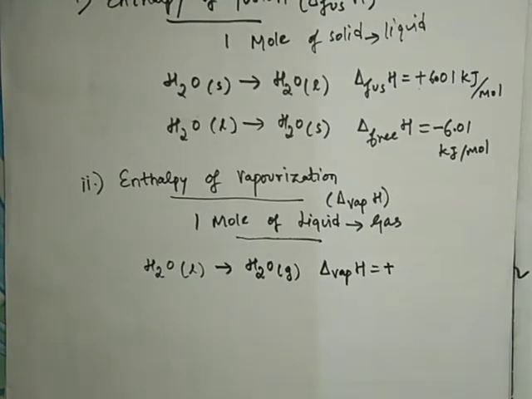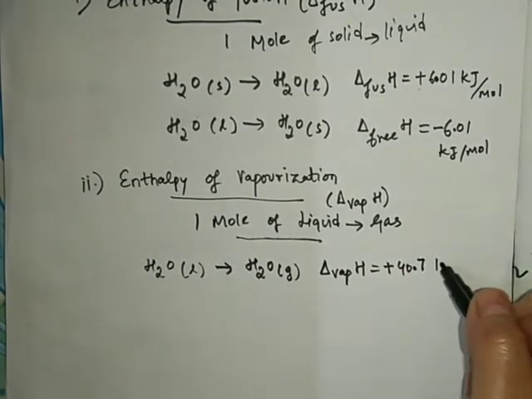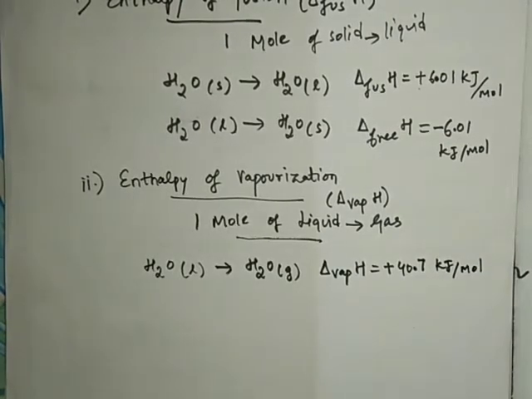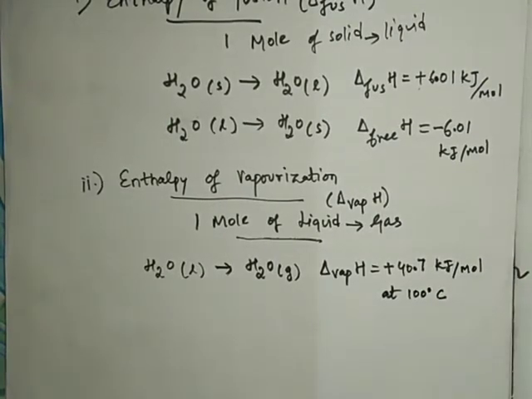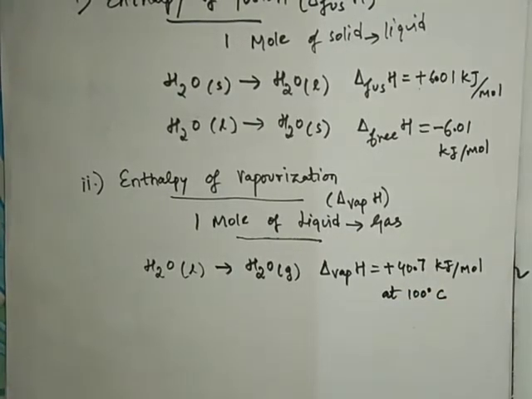It is 40.7 kilojoules per mole when the vaporization is done at 100 degrees Celsius, meaning at the boiling point. Then the heat absorbed is 40.7 kilojoules per mole.